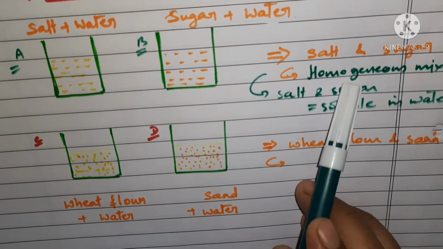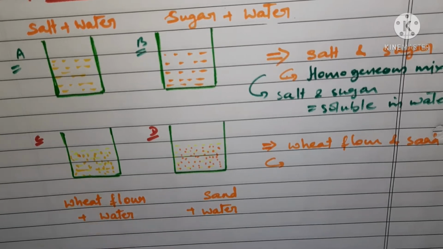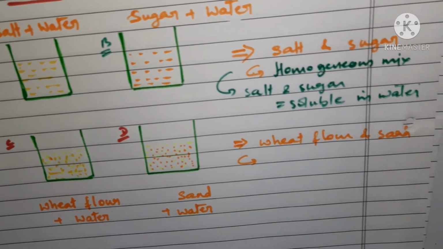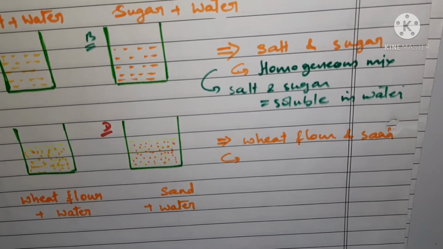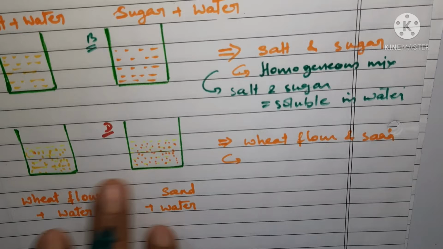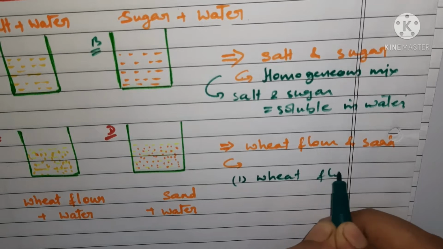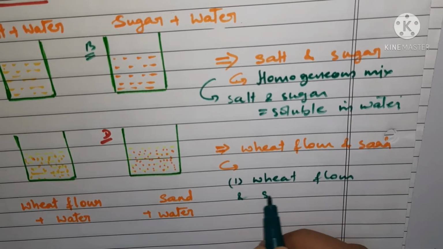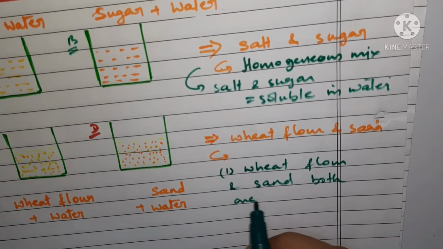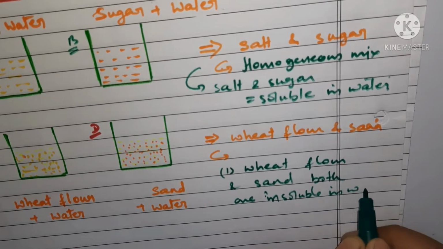We'll continue to see what actually is happening with these two mixtures. Here we got a homogeneous mixture, but here the particles are not going to dissolve, they are moving here and there, and these particles are simply suspended in the water. So what conclusions are coming out of these two experiments? The very first thing is that wheat flour and sand both are insoluble in water.